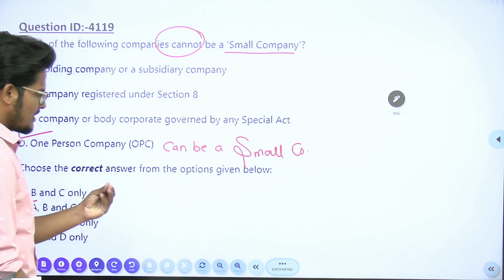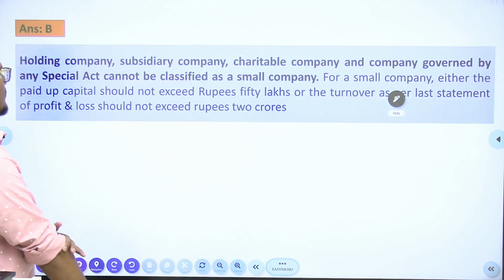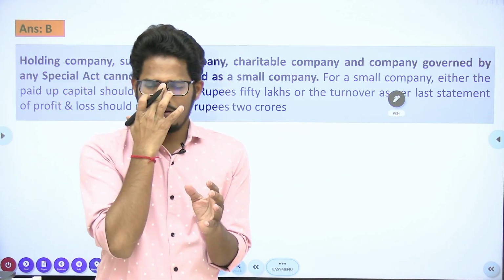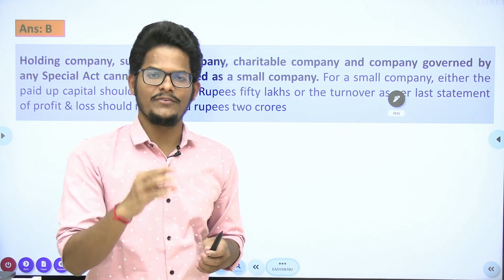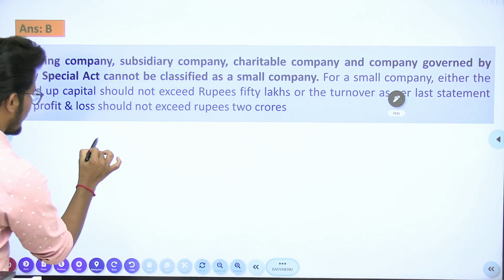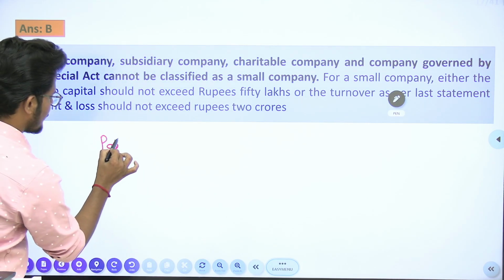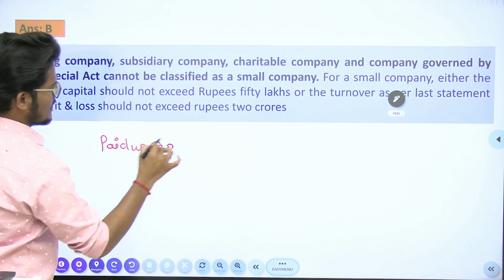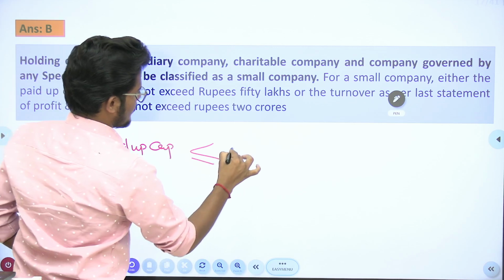But I will tell you the provision of this. A company can be registered as a small company if it fulfills certain conditions. Number 1, its paid up capital should not exceed 50 lakhs.